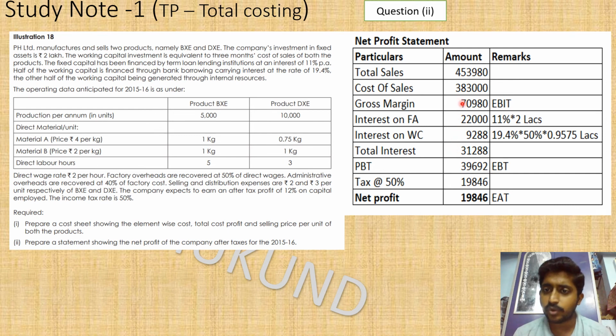Now from the earning before interest and taxation, we are going to reduce the interest component of 31,000 to find the profit before taxes, 39,692. And now we have to find the net profit. So 50 percentage goes to taxes and the remaining 50 percentage is going to be the net profit. This is the net profit statement, guys. Here I have put a remarks column, or you can also put it as calculations, or you can put a separate table for how the calculations come.